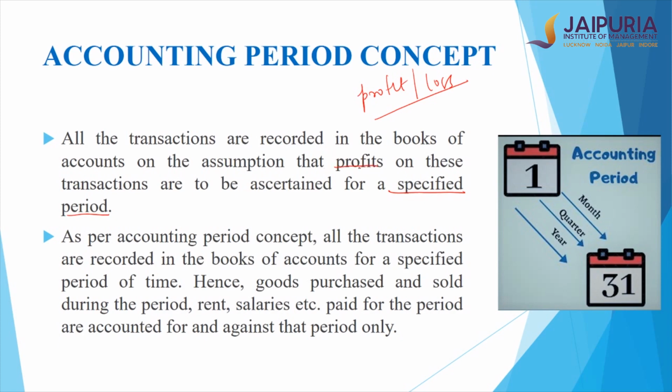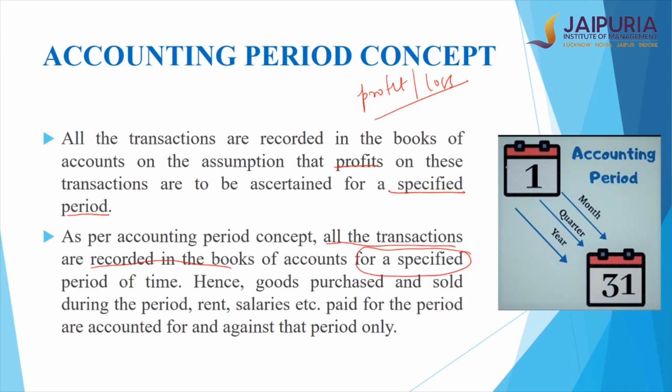And once you define a period, all the transactions are recorded in the books of account only for that specified period. So theoretically, if you want to know profit and loss for a given day, only the income and expense for that given day have to be computed.